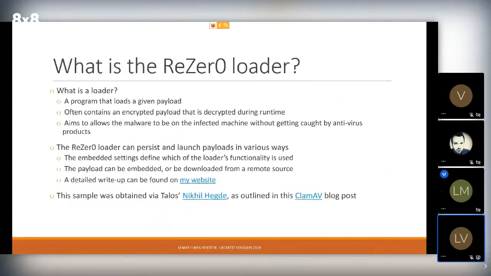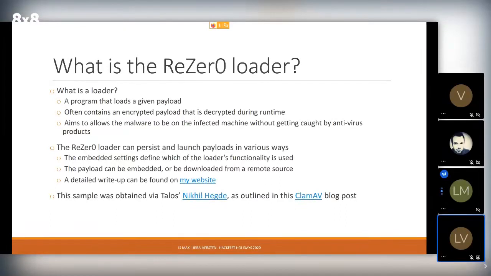So moving on to the ReZer0 loader itself, what is it? The name consists of two terms, basically. You have ReZer0, which is the name of this specific loader. That brings us to the first question, what is a loader? Well, a loader is a program that loads, as the name already indicates, a given payload. Now, this payload can be encrypted or otherwise obfuscated to cause antivirus to not detect the loader itself and the payload. And it's usually decrypted during the runtime.